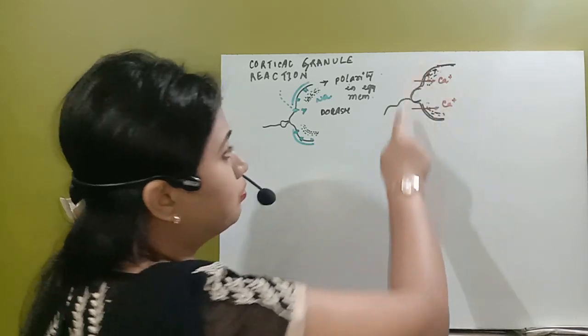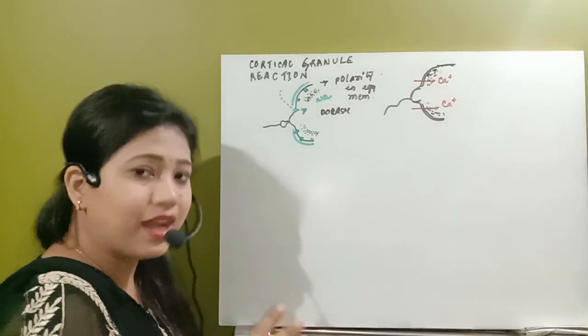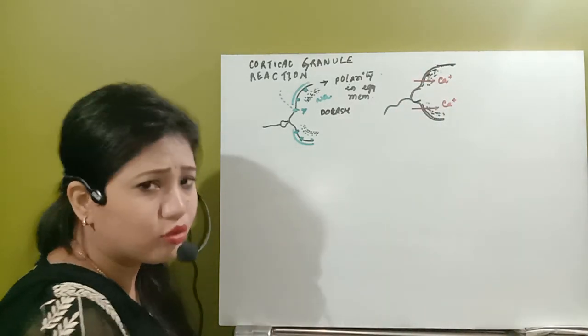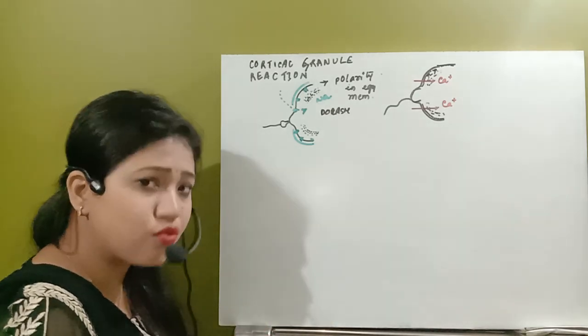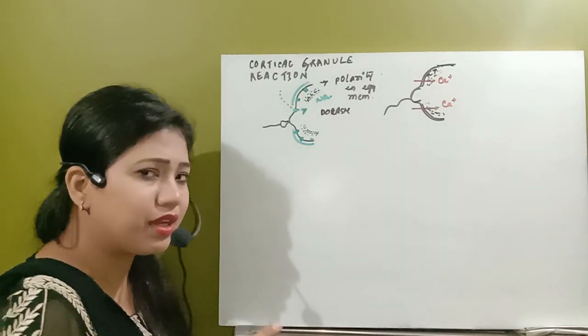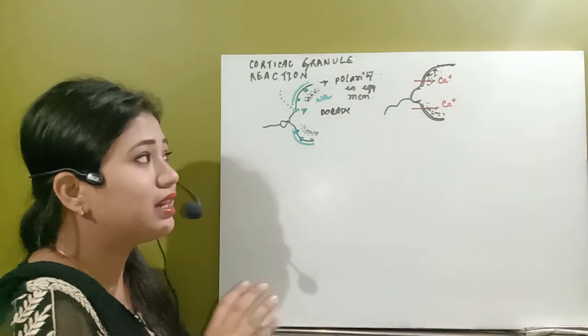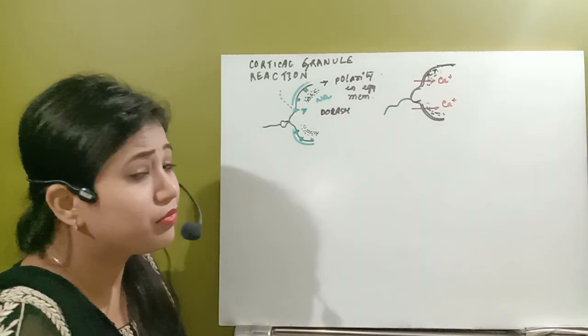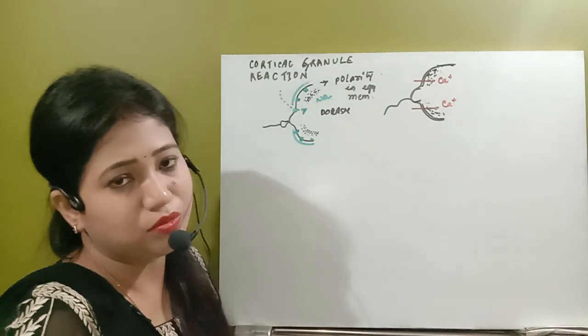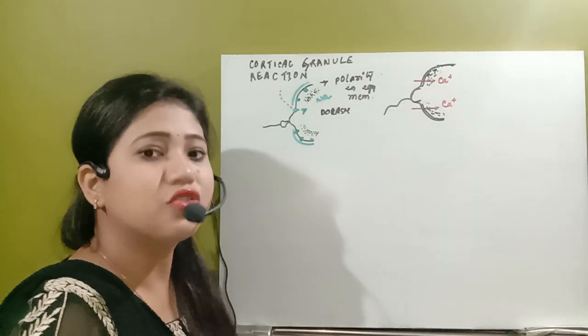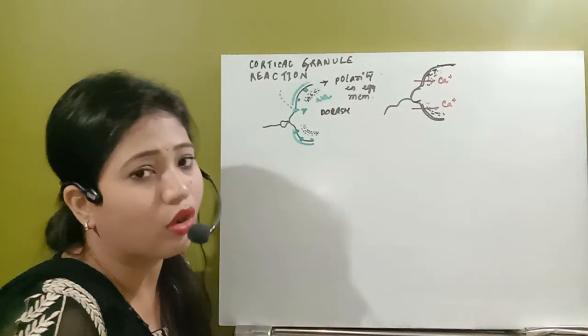At that time, it develops a block, so that whenever the sperm is about to deposit the nucleus, when fusion of male and female gamete is about to occur, no other spermatozoa can deposit their chromosomes inside the female gamete. That's why this reaction occurs.